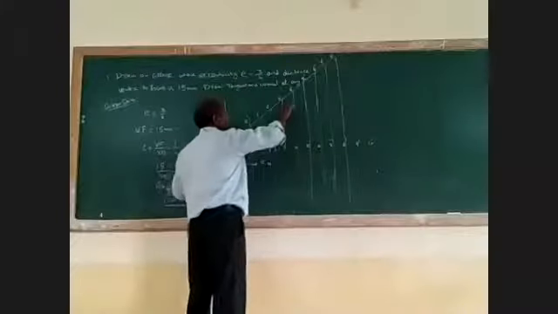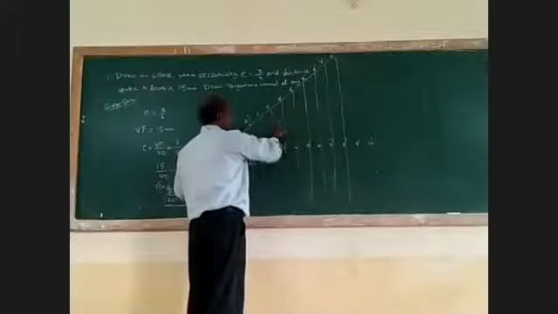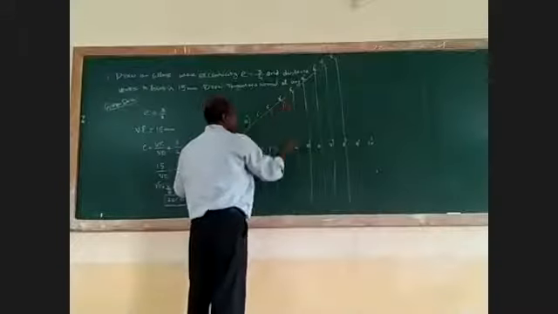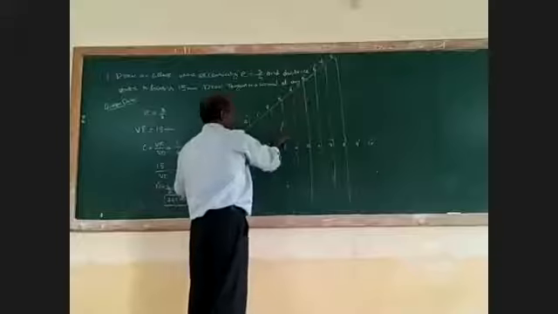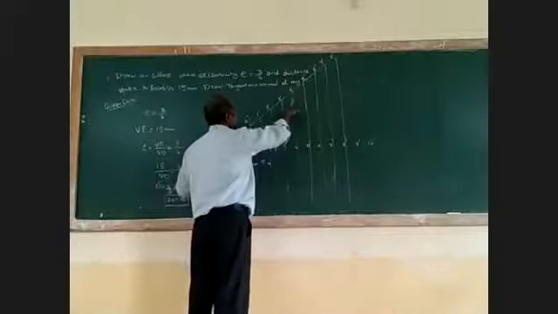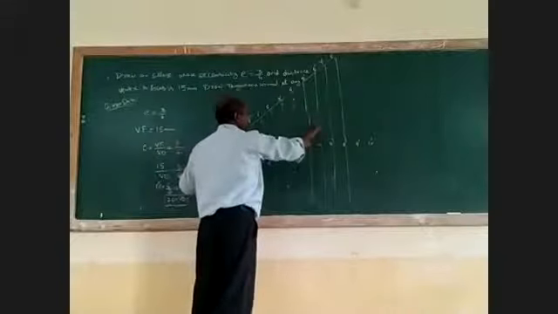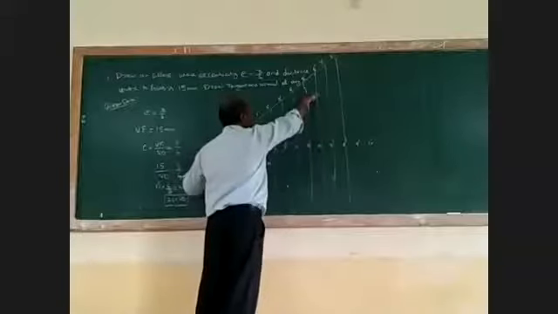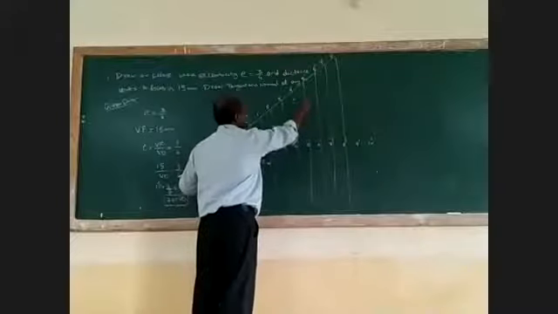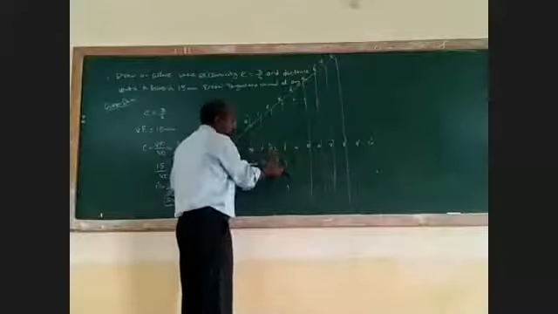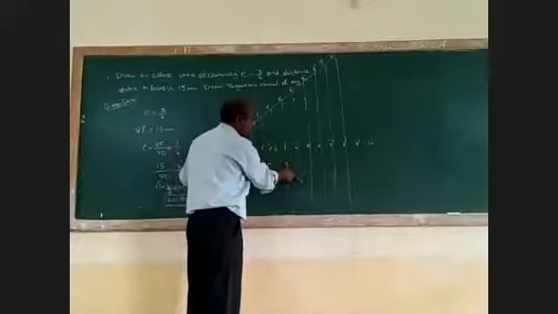3 to 3 dash as radius, F as center, cut an arc. 4 to 4 dash as radius, F as center, cut an arc. 5 to 5 dash as radius, F as center, cut an arc. Both above as well as below. Okay.